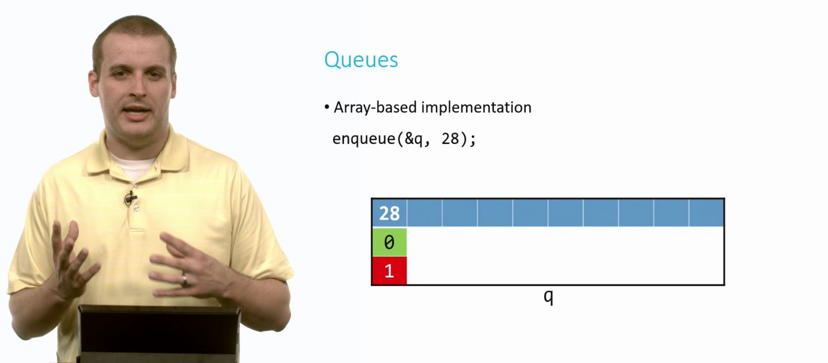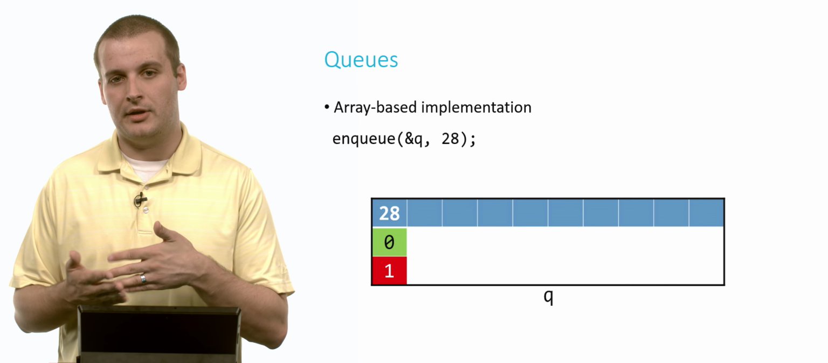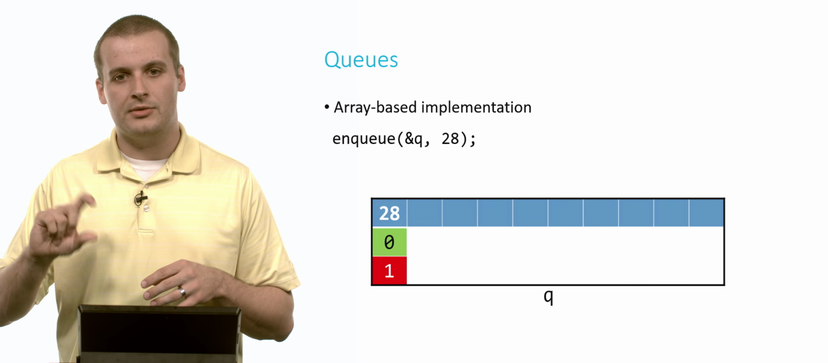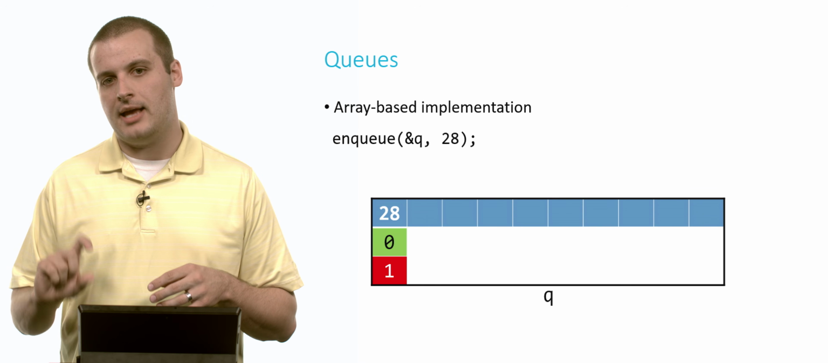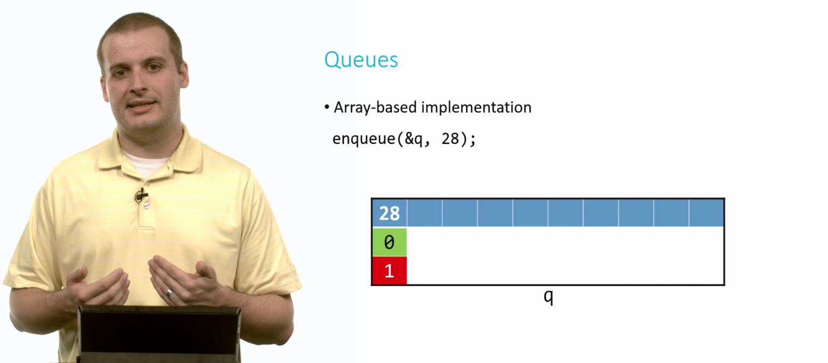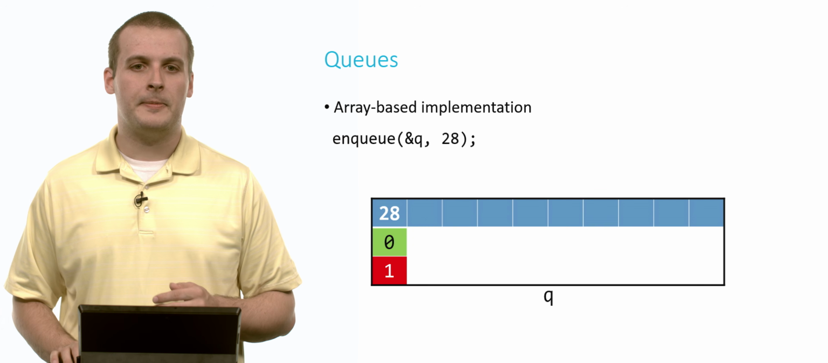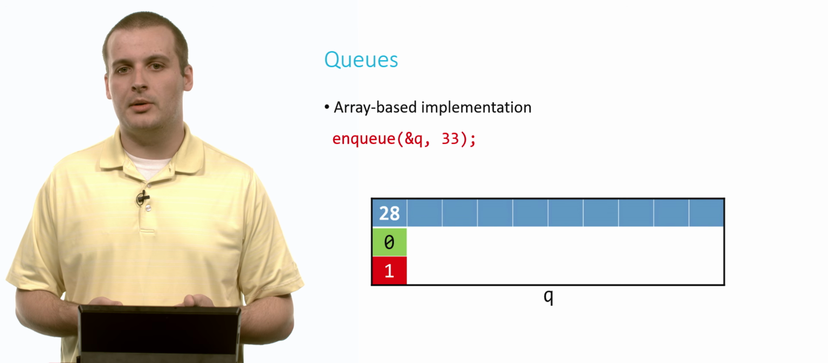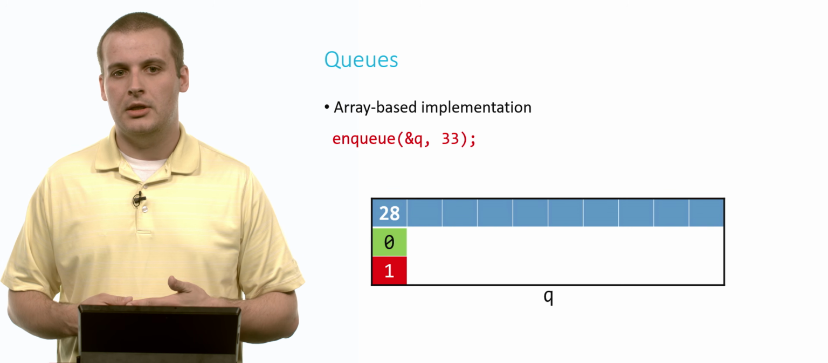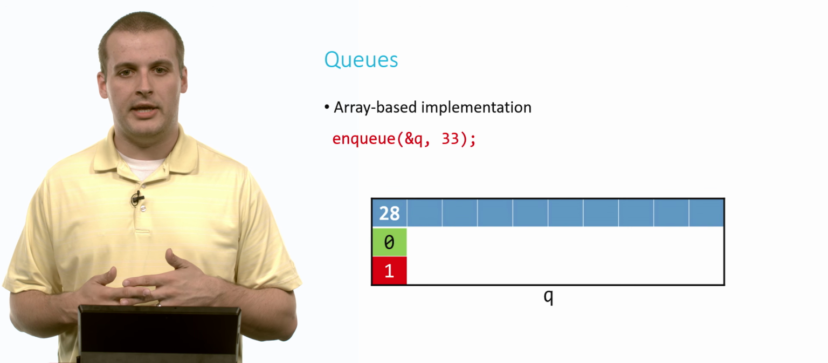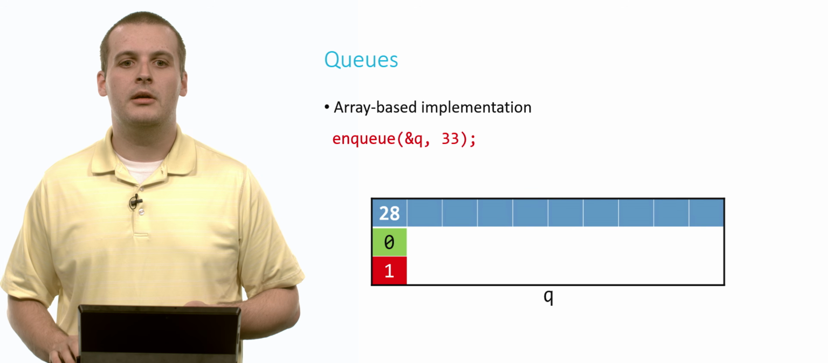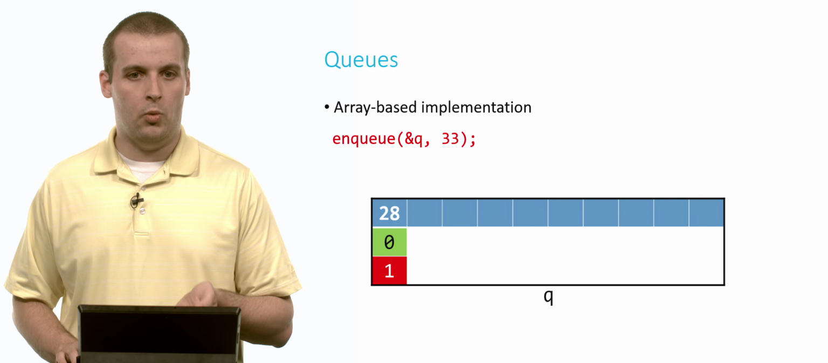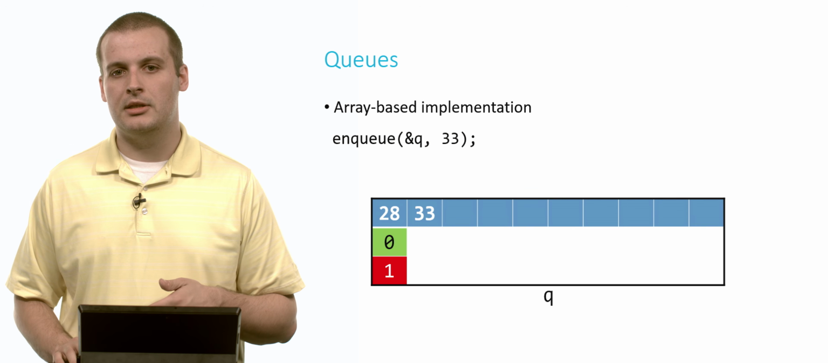Now, a general idea of where the next element is going to go in a queue is to add those two numbers together, front and size. That'll tell you where the next element in the queue is going to go. So now let's enqueue another number. Let's enqueue 33. So the 33 is going to go into array location 0 plus 1. So in this case, it's going to go into array location 1. And now the size of our queue is 2.